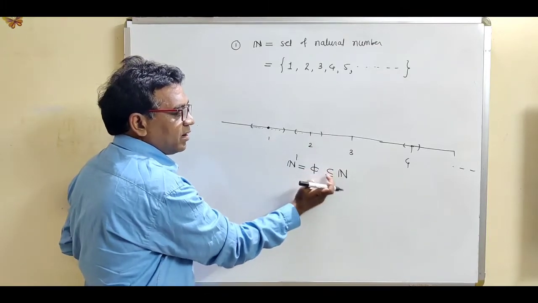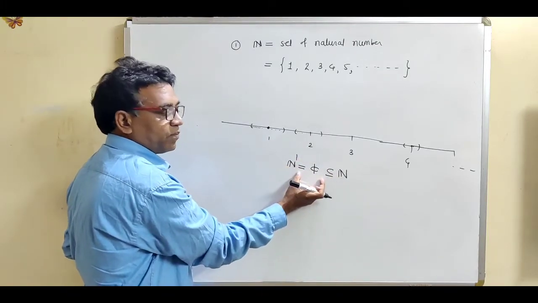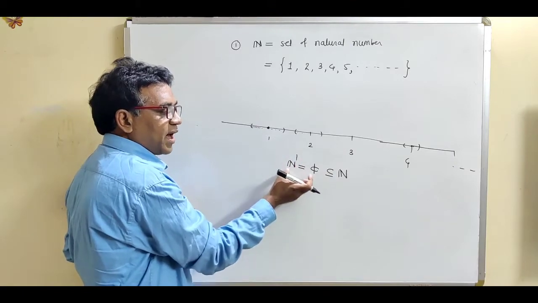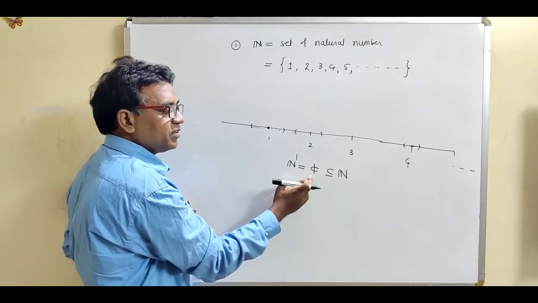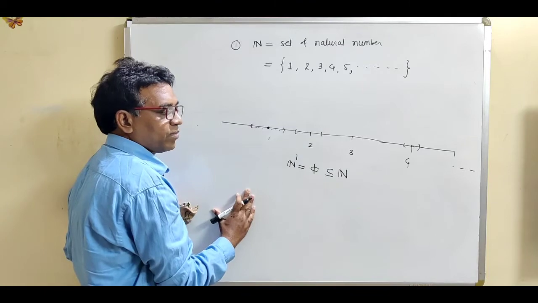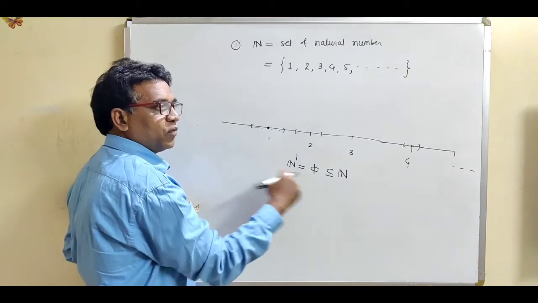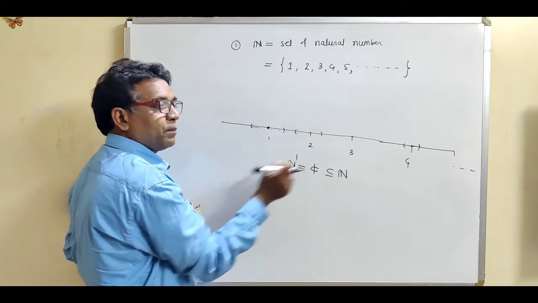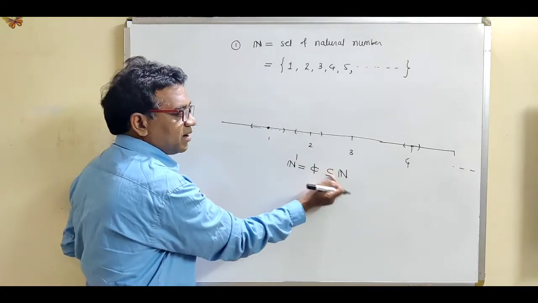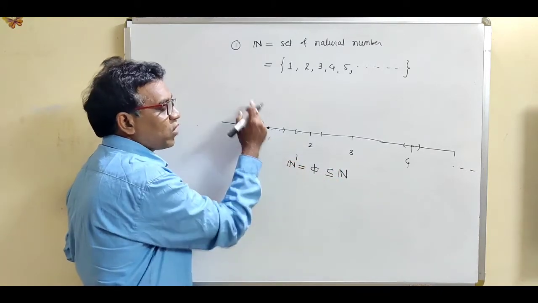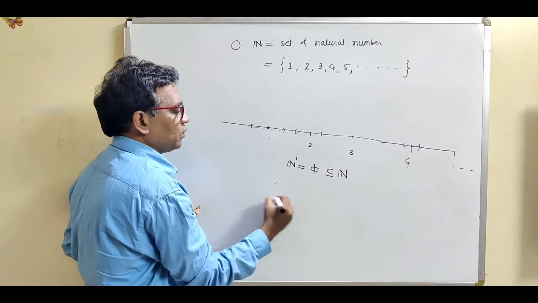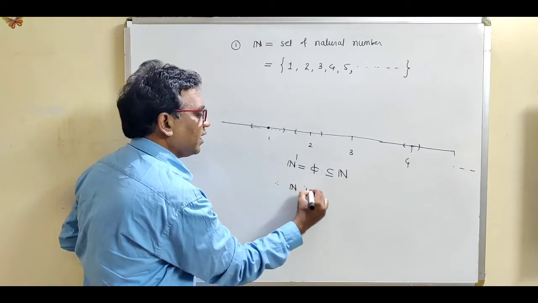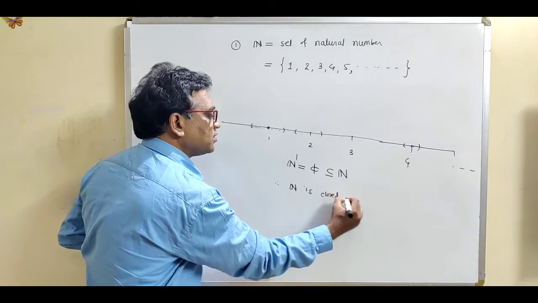Set N contains all its limit points. The set of all limit points for the natural numbers is the empty set, and an empty set is always a subset of N. So this set contains all its limit points. So according to the definition of a closed set, we can say that N is called a closed set.